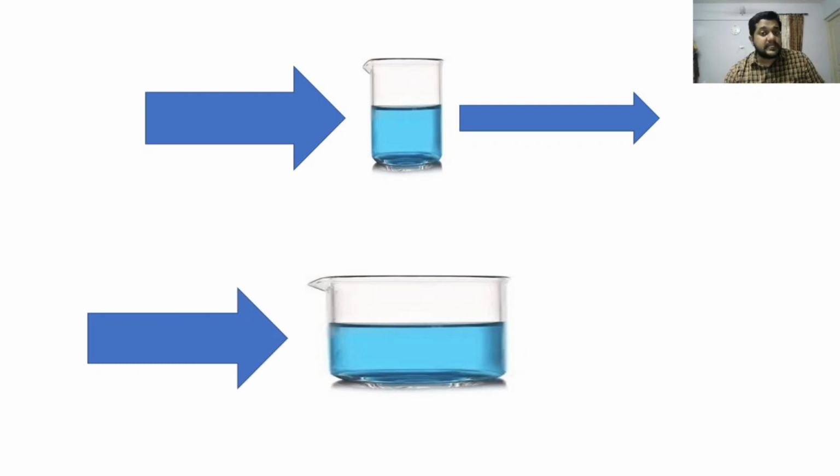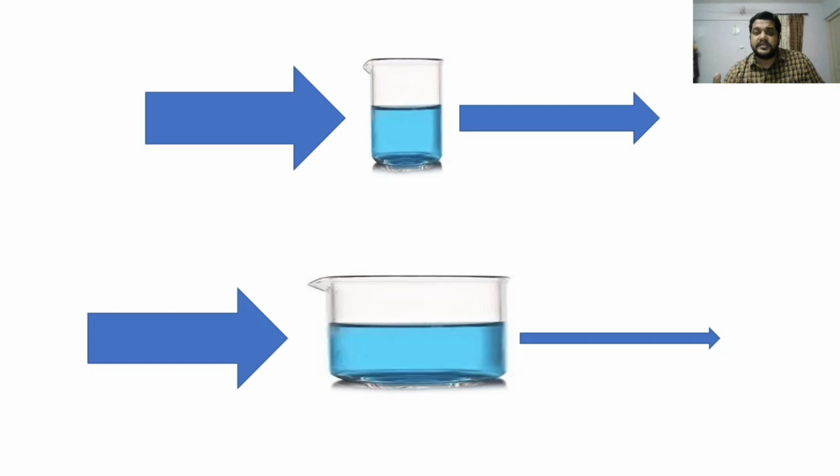Will the absorbance increase or decrease? Yes, you guessed it right again. The intensity of the emergent light will decrease further compared to the previous setup.